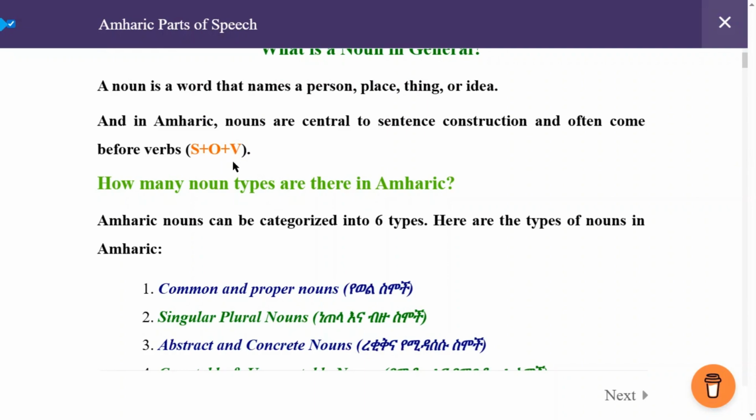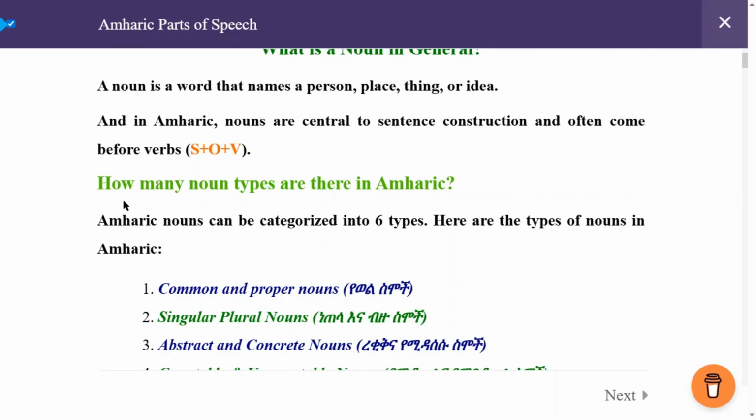The Amharic sentence structure is like this. You put first the subject. The subject is the pronoun or a noun. Next you will put the object, which is the receiver of the action. And last you will put the action, the verb. So this is the formula. So memorize S-O-V.